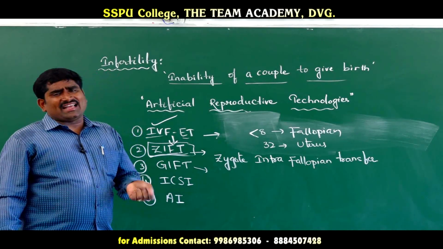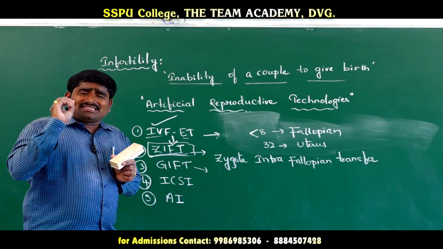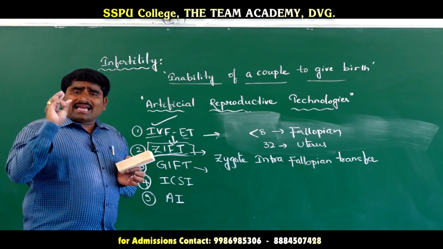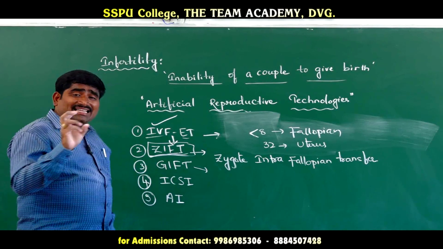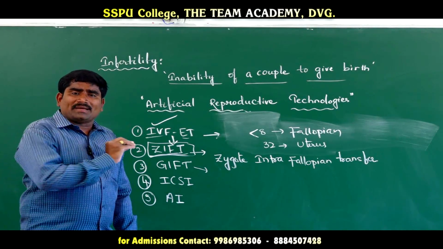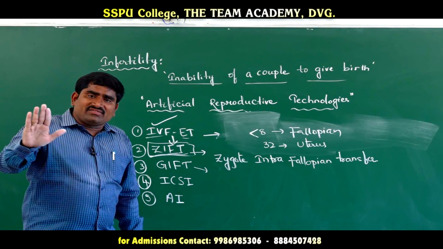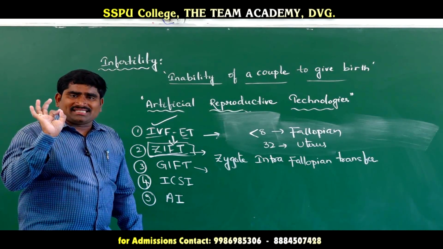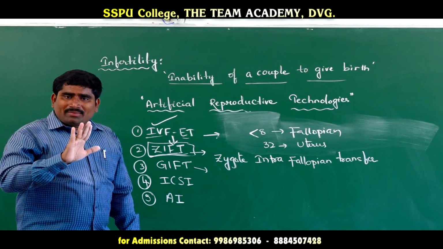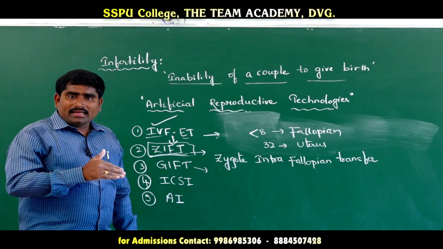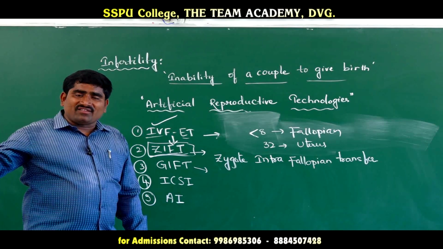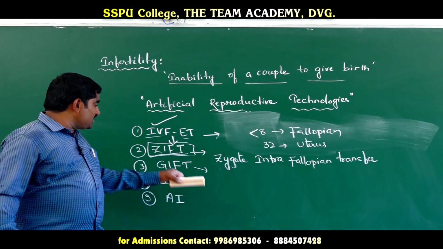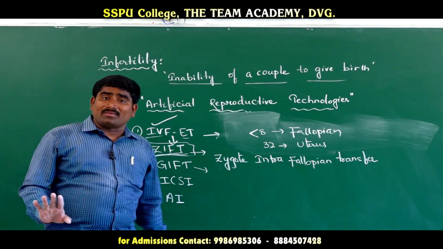In this case, listen carefully. The egg cell alone cannot be produced by the female. All the remaining events will be done inside her body. Only gametogenesis does not occur, so the egg cell is not produced inside her body. Once an egg cell taken from another female is inserted into her reproductive tract, she will be able to produce a baby normally.